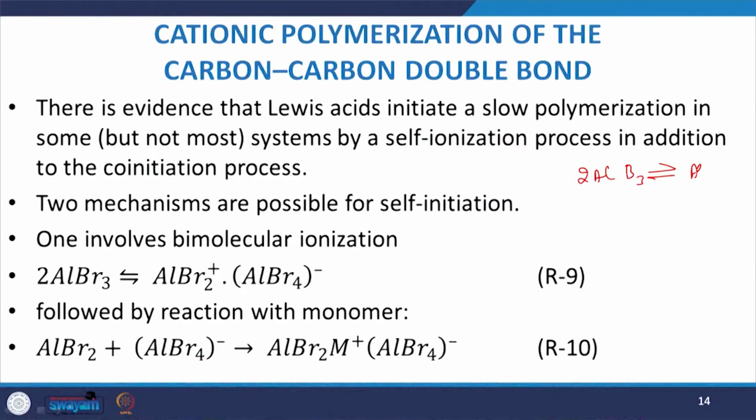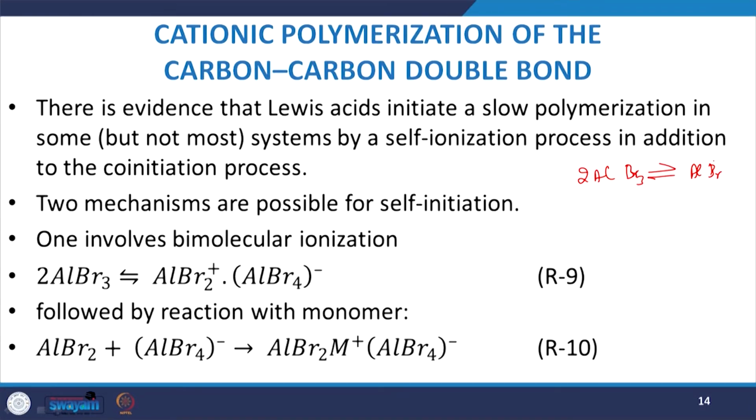Now, people have suggested two mechanisms for the self-initiation. One involves bimolecular ionization, represented as twice AlBr3 giving AlBr2 plus and AlBr4 minus.